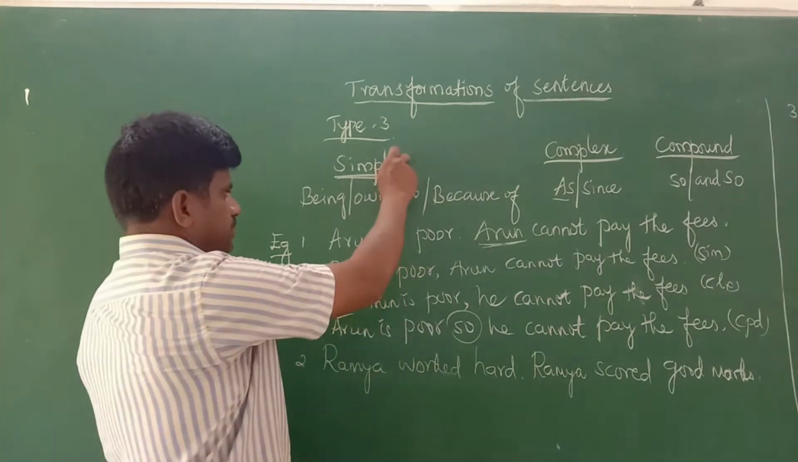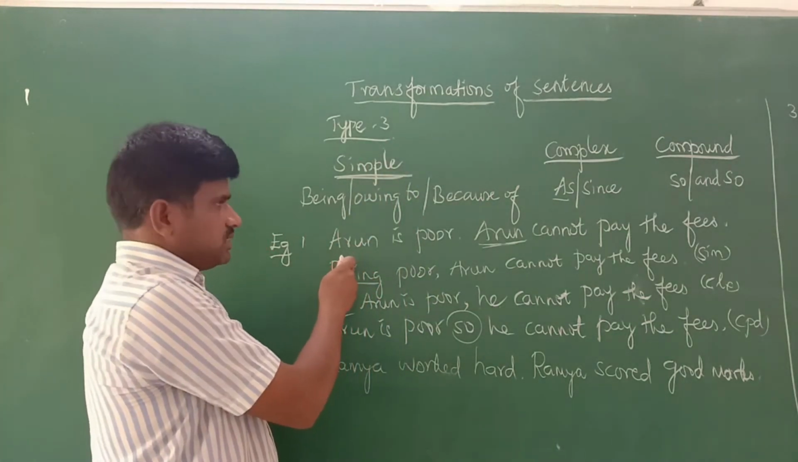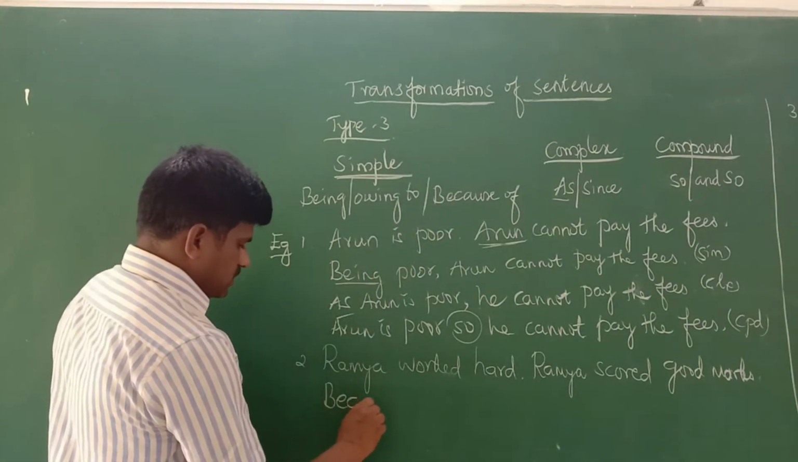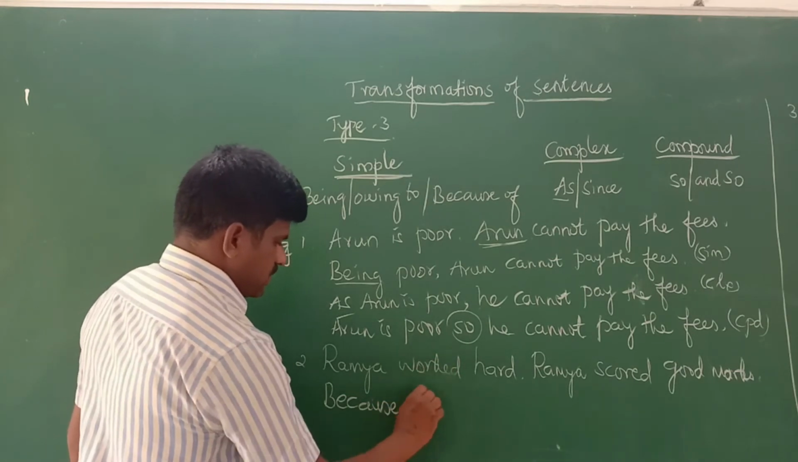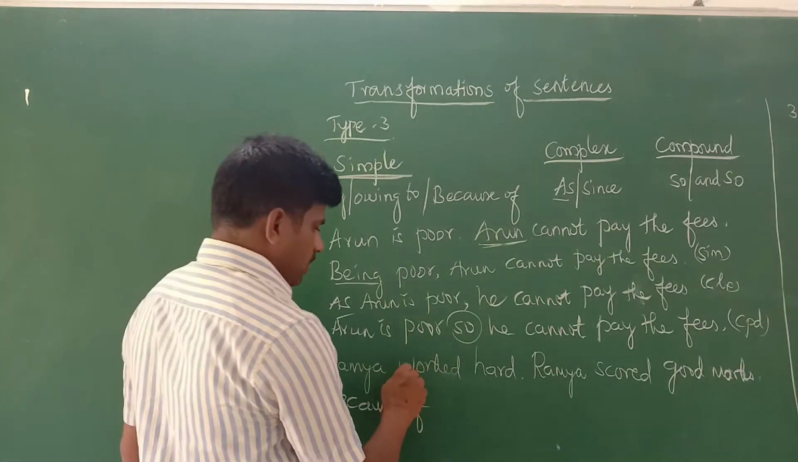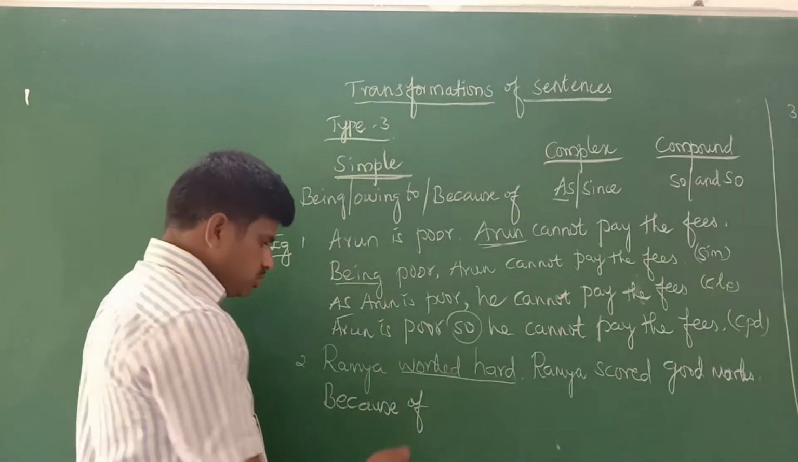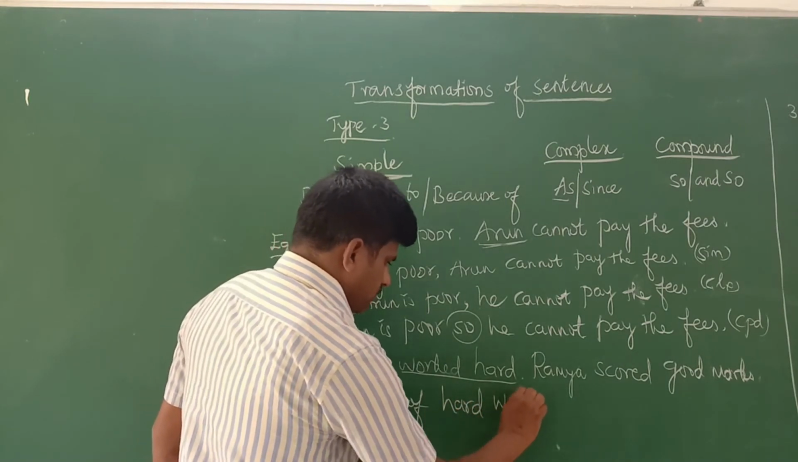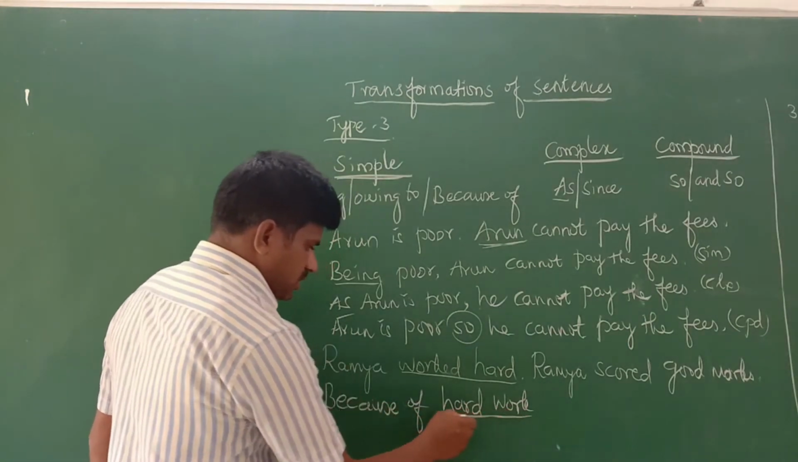First we go for a simple sentence. Here we can use "being", or you can use "because of" also. So you can write "because of" and then "worked hard", which is given. This should be written as "hard work". How to change "worked hard" into this? Because of hard work. We should concentrate.